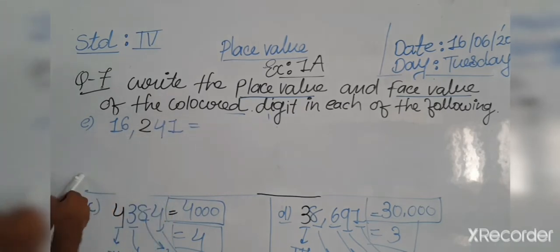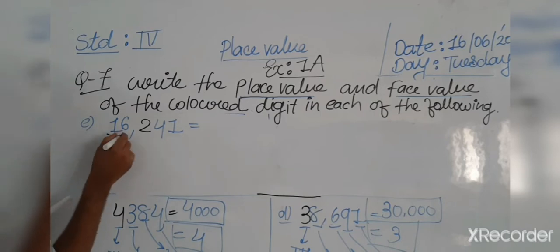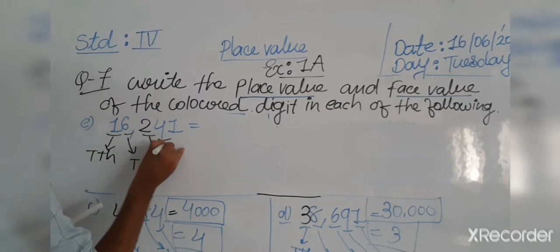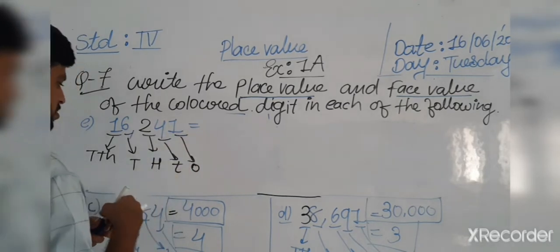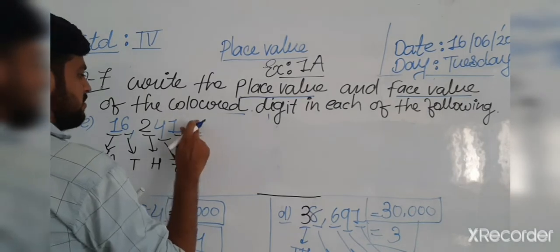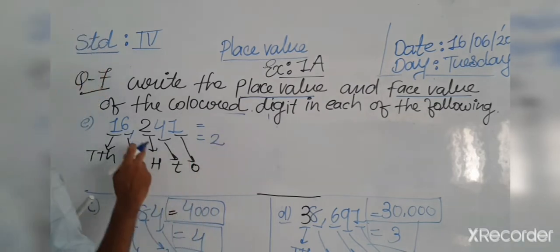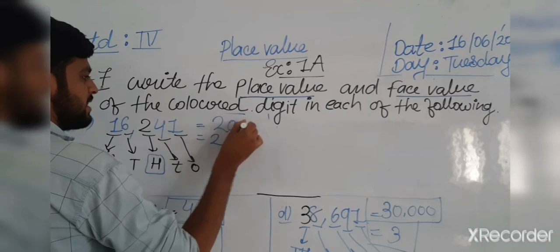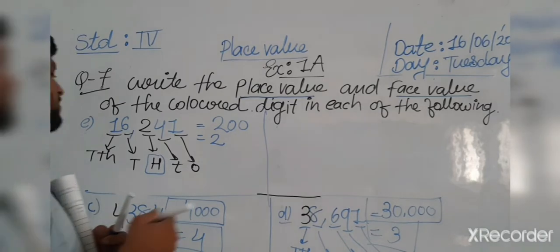Okay, so now first of all we write all the places: TTH 10,000, 1,000, 100, 10, 1. Okay, so let's write which number is the face value of our answer? The 2, and 2 hundreds. So we write it like that. Okay, that is our answer. Now question number F.